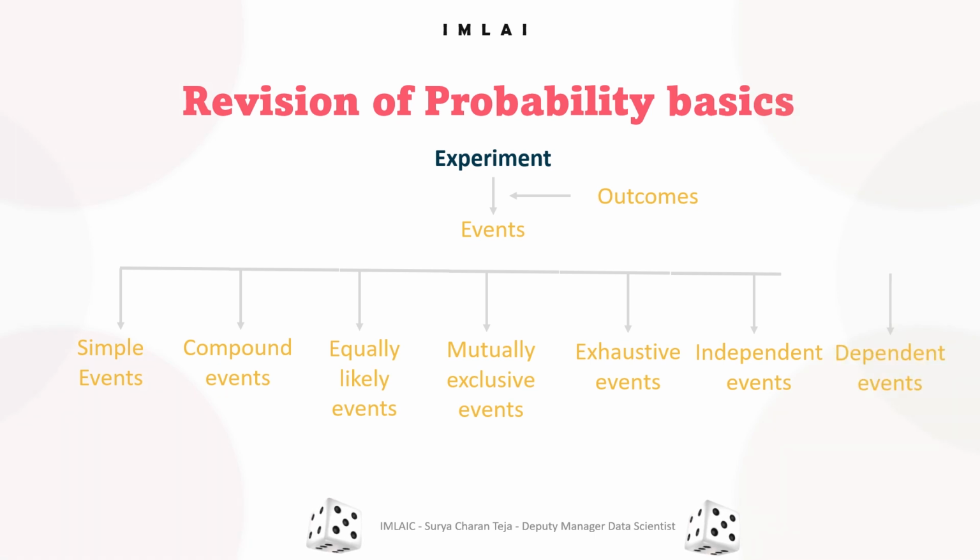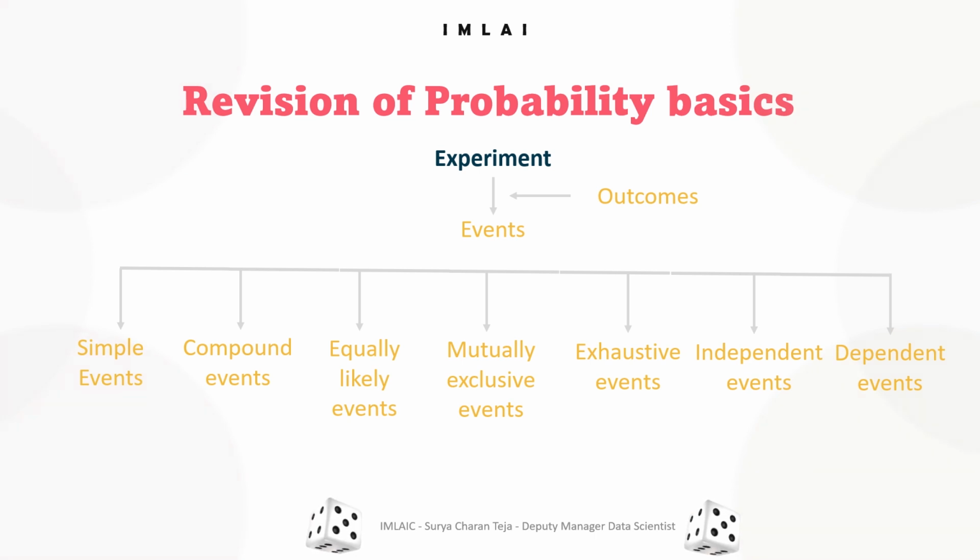Then we have dependent events. Dependent events are events where the outcome of one event affects the outcome of another event. The best example here is drawing two cards from a deck without replacement. The probability of drawing a king on the second draw depends on whether a king was drawn on the first draw. These are the most important concepts of probability.